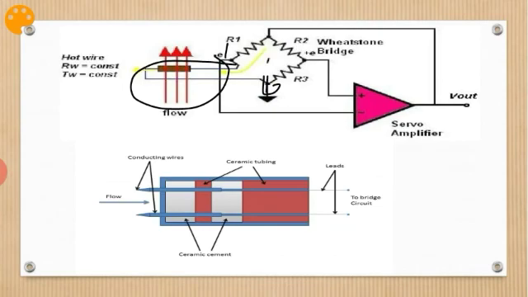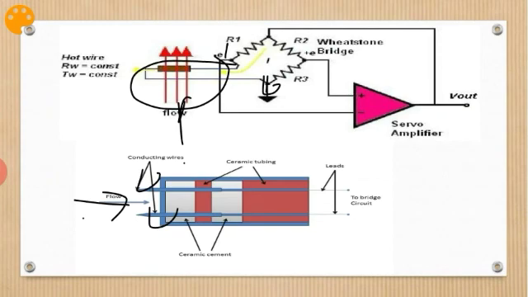Here the flow whose velocity is to be measured is allowed through the pipe, and the figure below shows the flow and conducting wires. When the probe is introduced into the flowing fluid, it tends to be cooled by the instantaneous velocity.